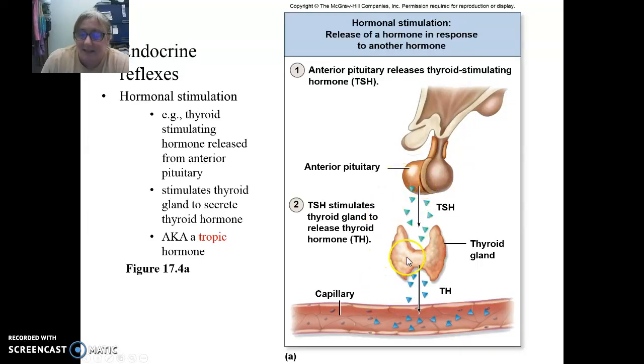So when it stimulates the thyroid, the thyroid gland produces thyroid hormone. So thyroid stimulating hormone is known as a tropic hormone. Tropic hormones are hormones produced by one endocrine gland that stimulate another endocrine gland to secrete their hormones.